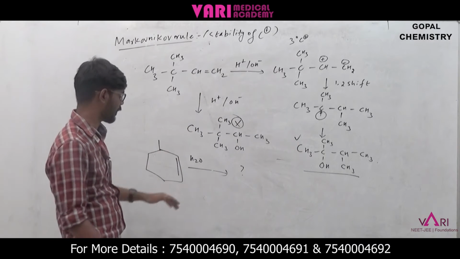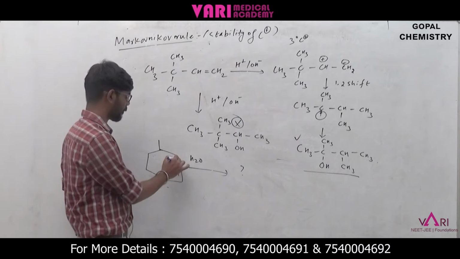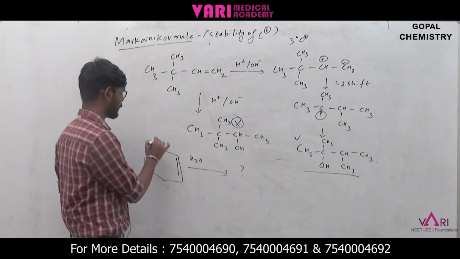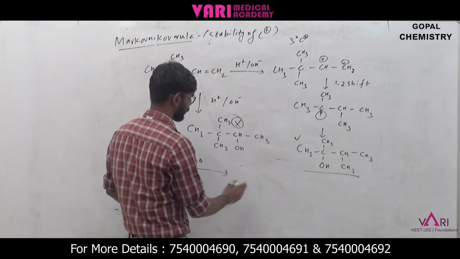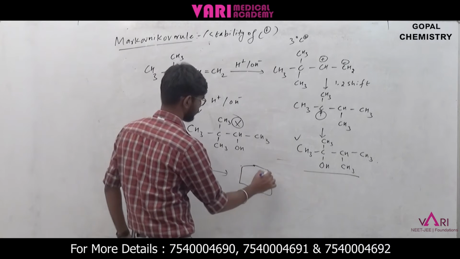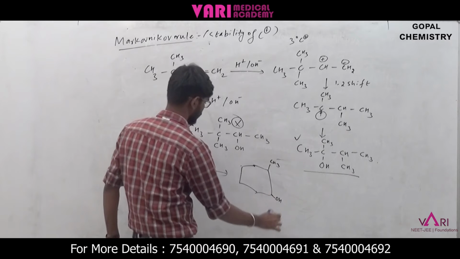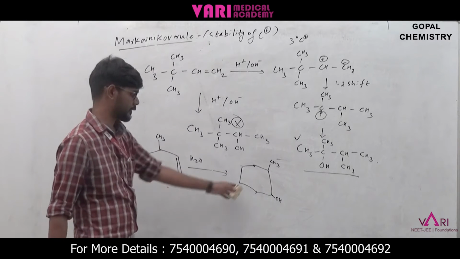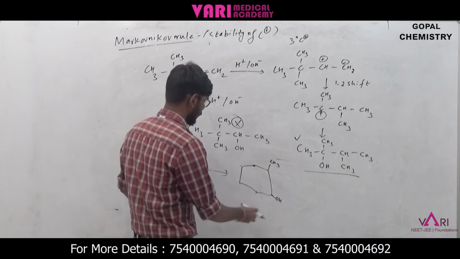Okay, so next, here we have one more example. See, a double bond is there, an alkene, and one CH3 is there. So what will be the product? If you think that the product is CH3 and here OH, then this is also going to be wrong.